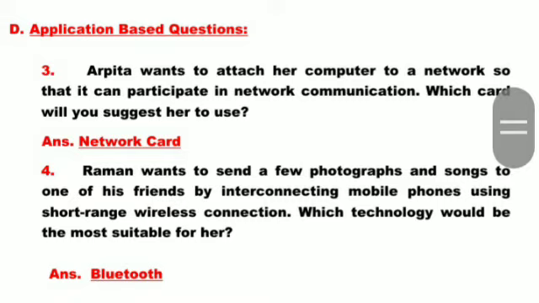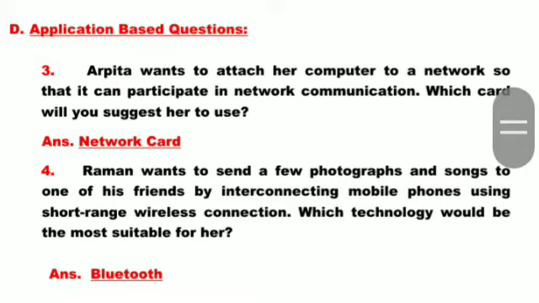Third is Arpita wants to attach her computer to a network so that it can participate in network communication. Which card will you suggest her to use? As you know, a network card is used to connect your computer with other computers, to make it participate in network communication. So the right answer is network card.